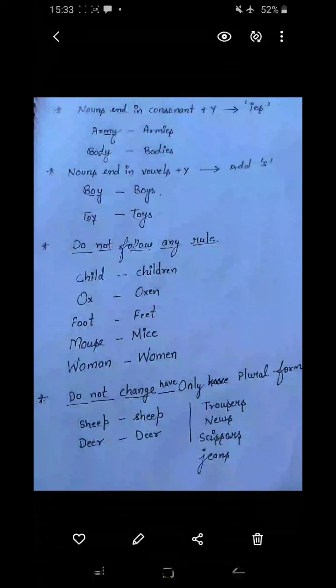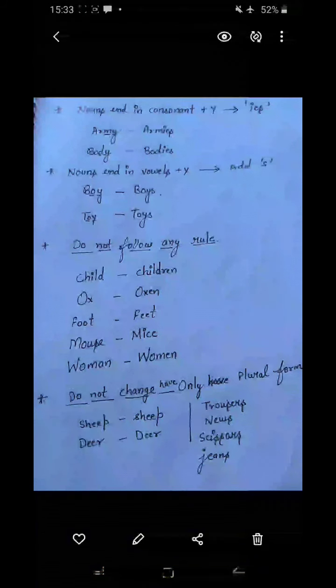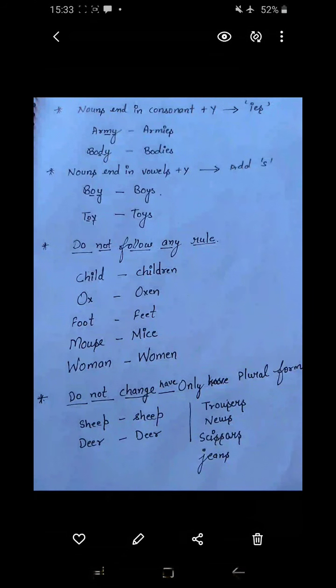Now nouns ending in vowels. If before Y there is any vowel, you have to put only S. For example, in boy, before Y there is an O, which is a vowel. A, E, I, O, U are the five vowels. So you have to use S only to make it plural. It becomes boys, B-O-Y-S. Same with toys.